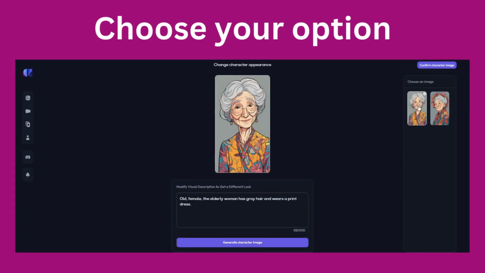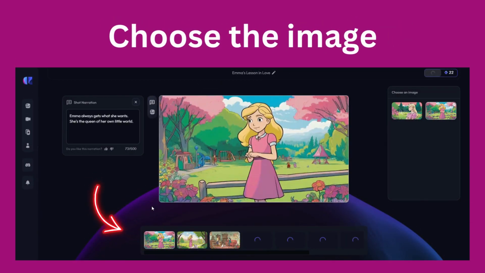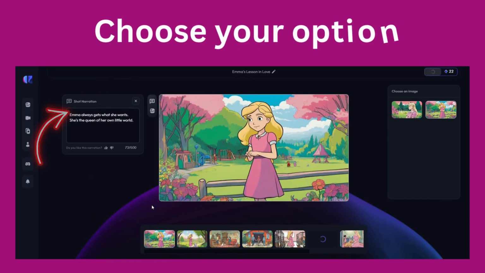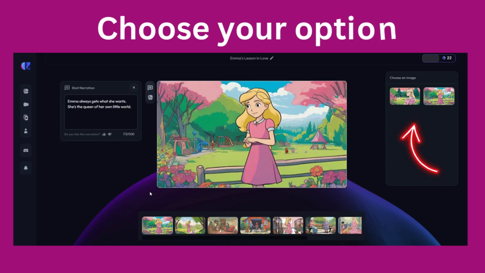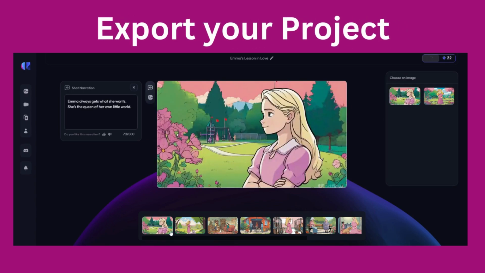And now it presents the story. You have the scenes below and you have the text on your left if you want to check it out. On the top, on your right, you also have two pictures. Choose one and it will illustrate your story. That's it. Click on export, wait just a little bit and you'll have a story.